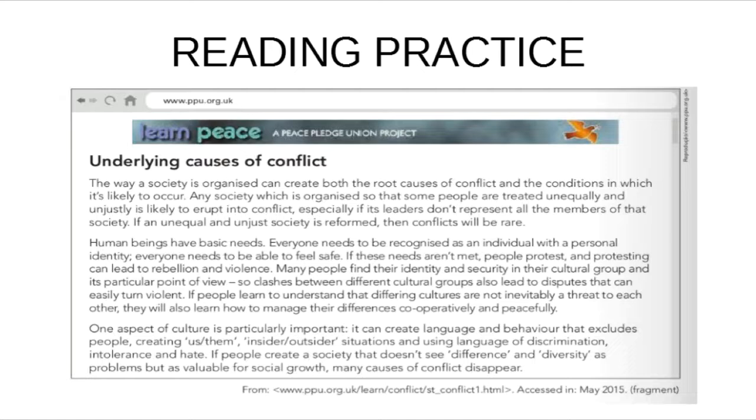As you can see in the first paragraph, we have a result and we have a condition. What's the condition? If an unequal and unjust society is reformed. What's the result? Then conflicts will be rare. So you can see the construction that we learned in the second slide. Okay? So I have if plus present and future. Future with will. I will not read the complete text. You can read by yourself. But I would like to call your attention to these parts.